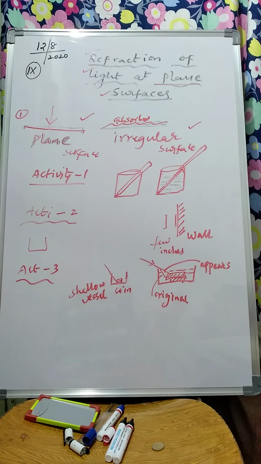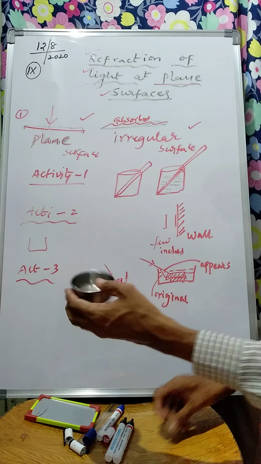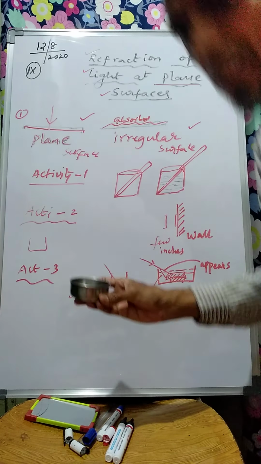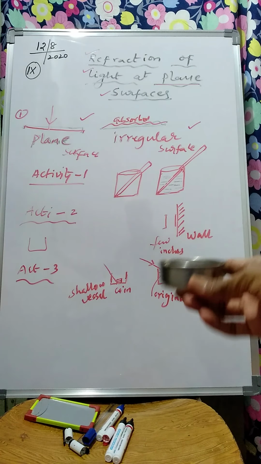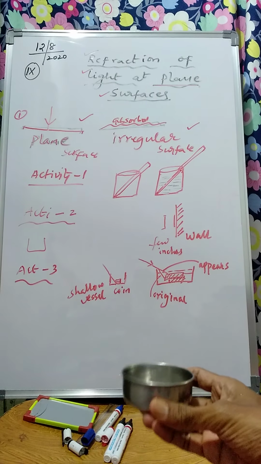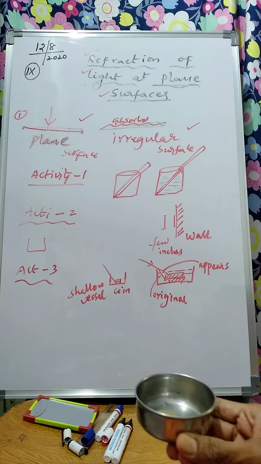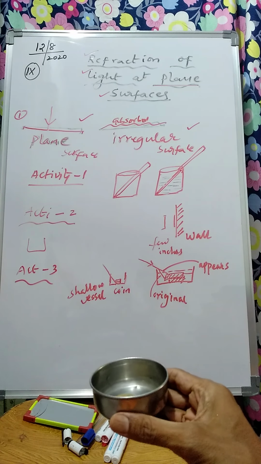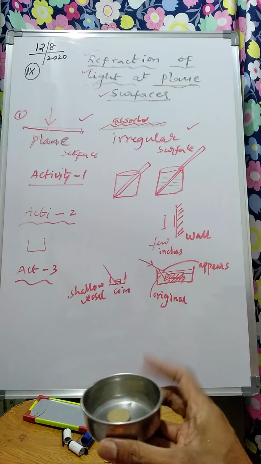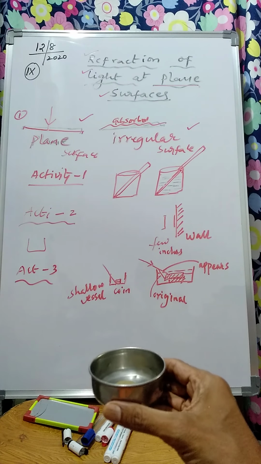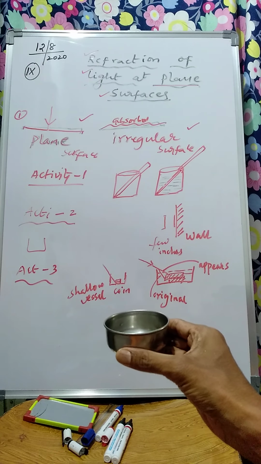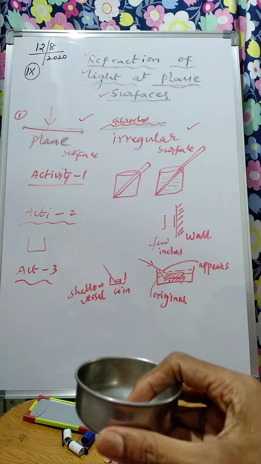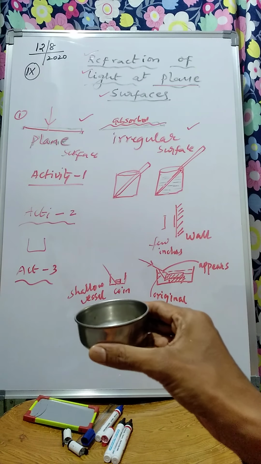Now the fourth activity: take a shallow vessel and put a coin into it. Now I observe from here. If I keep the coin in this position and you move back, you move back till such time the coin disappears. Now you are unable to see the coin. When I bring it nearer, you are able to see the coin. It is a 5 rupee coin. Is it clear?